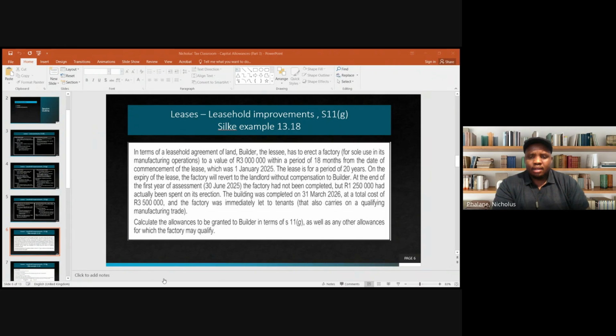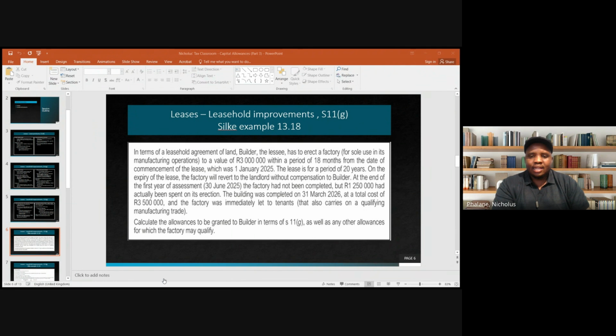All right. And then for the other years beyond 2026, I would say 3 million divided by 225, then times 12, to show that the improvements were used for a full 12-month period.